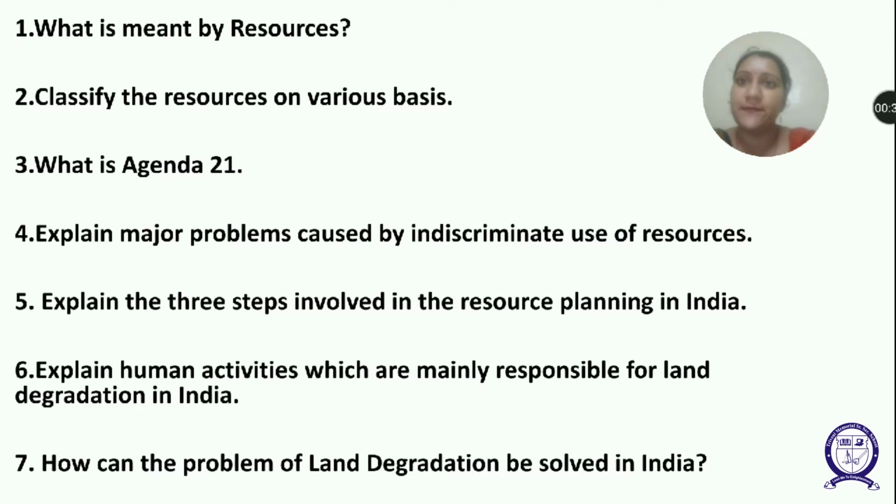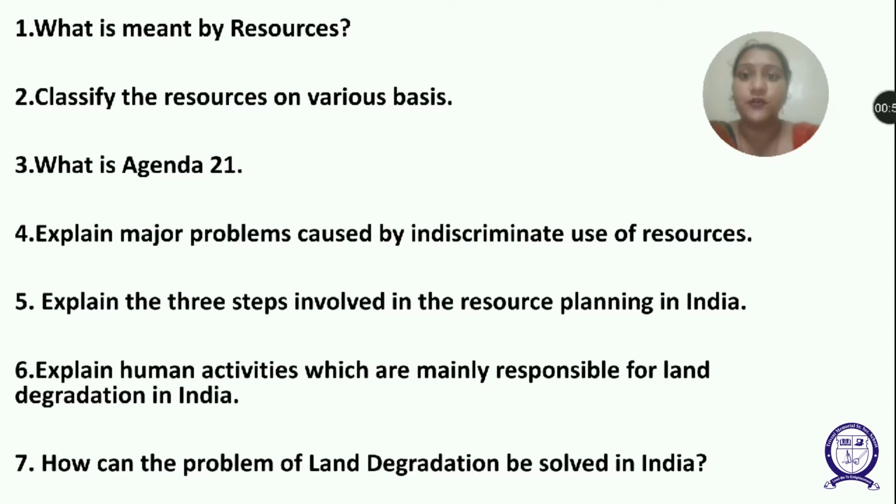For example, the western part of India, particularly Rajasthan and Gujarat, has enormous potential for the development of wind and solar energy, but they are not developed properly yet. So it comes under potential resources.